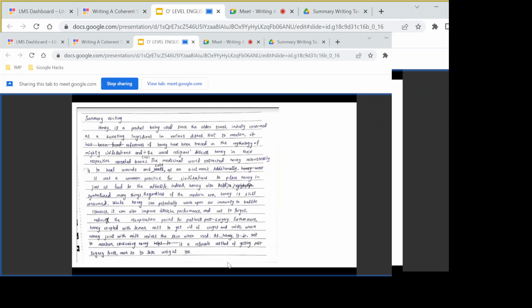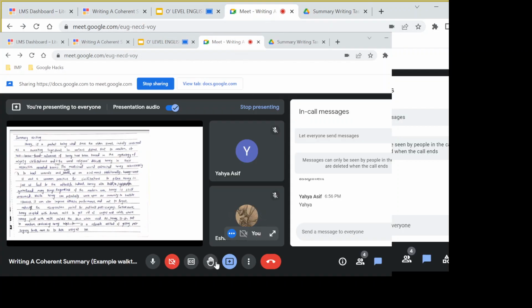Don't write word limit, because some students have done this in the past, which doesn't really make sense. The word limit is a range that's given to you. So you just write down word count, colon, and then the count of words. And you can, of course, multiply with the average number of words per line. Okay, so now I'm going to share with you. Let me just share the mark scheme, and then we're going to come.